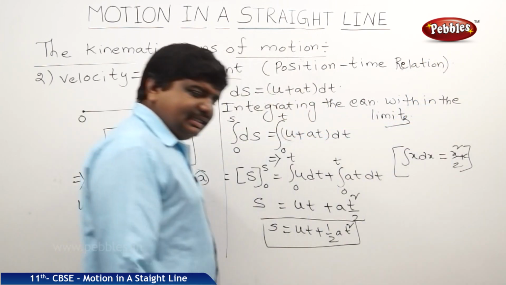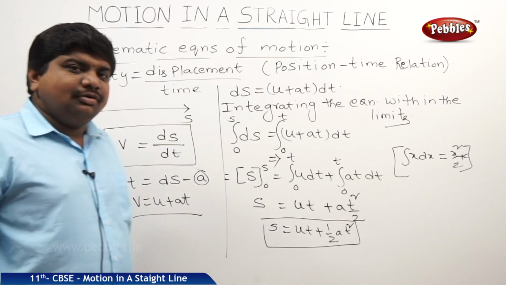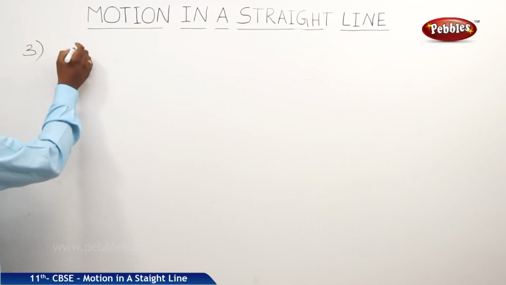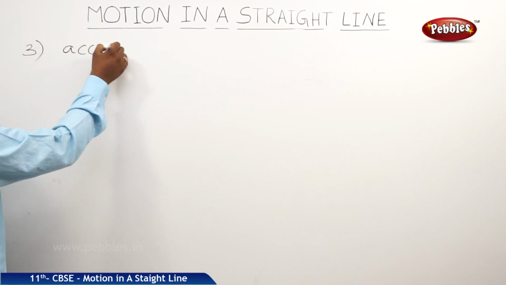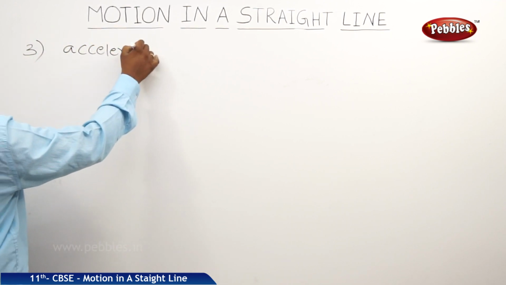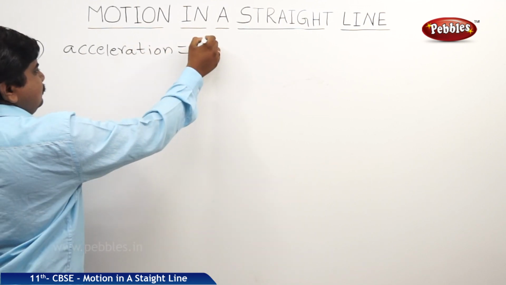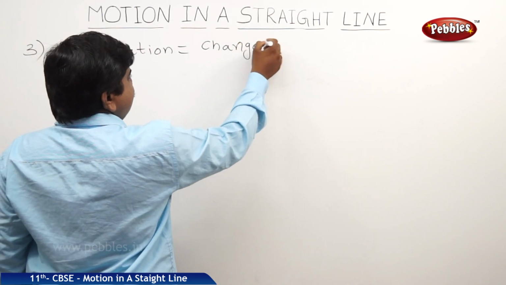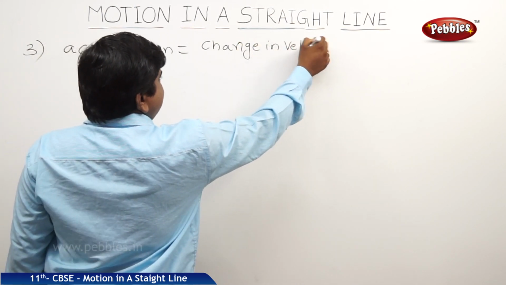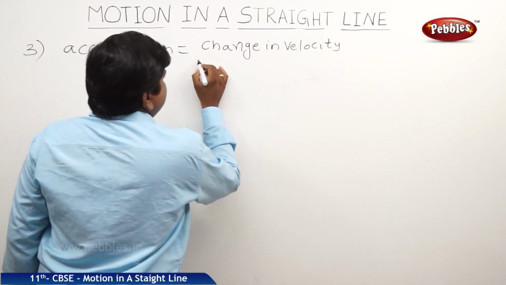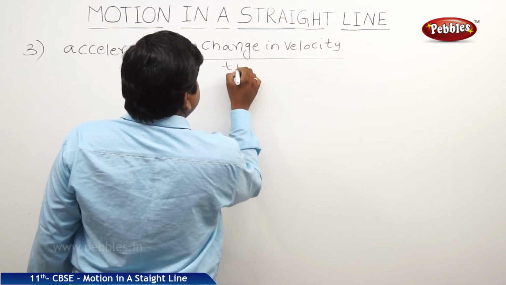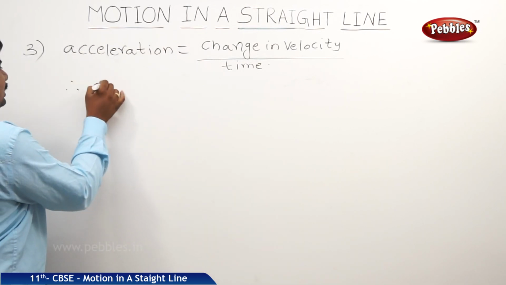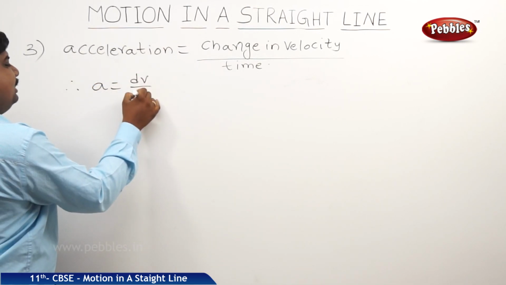As in the order, it is the second kinematic equation of motion. So the next equation is acceleration is equal to change in velocity by time. So we know that a is equal to dv by dt.